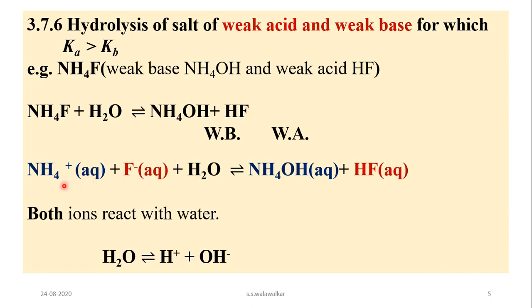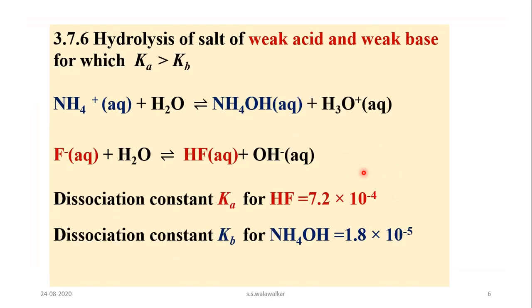In this reaction, the ammonium ion as well as the fluoride ion react with water and produce weak base NH4OH and HF. The ammonium ions obtained from the salt react with OH- ions of water and produce NH4OH and hydronium ions in the solution.